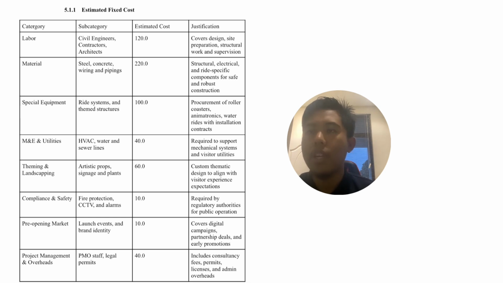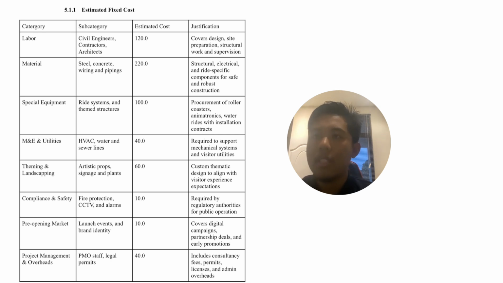which is the special equipment for 100 million, M&E and utilities for 40 million, theming and landscaping for 60 million, compliance and safety for 10 million, pre-opening marketing for 10 million, and finally project management and overheads for 40 million. In this case, we allocated a lot for material, which is used for steel, concrete, and wiring and piping to construct the structural, electrical, and more specific components for safe and more robust construction.